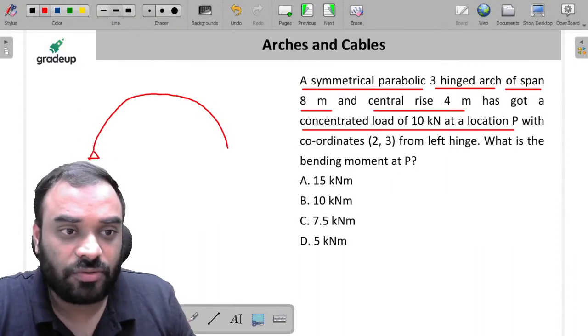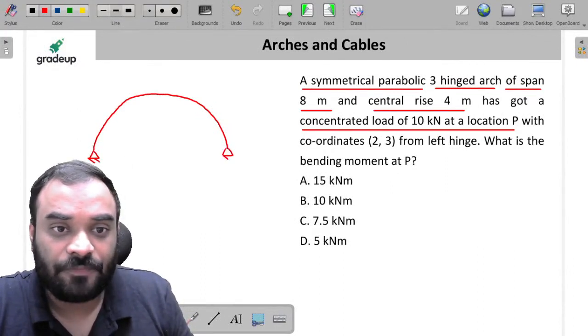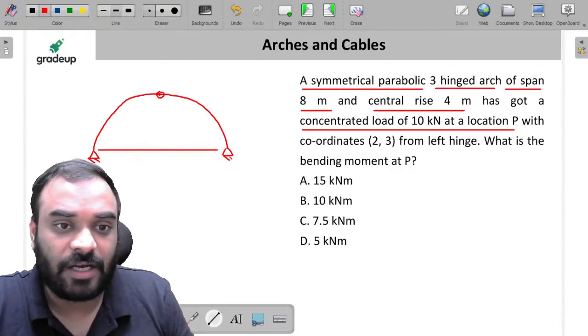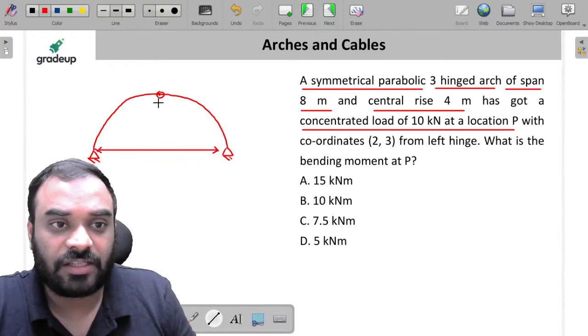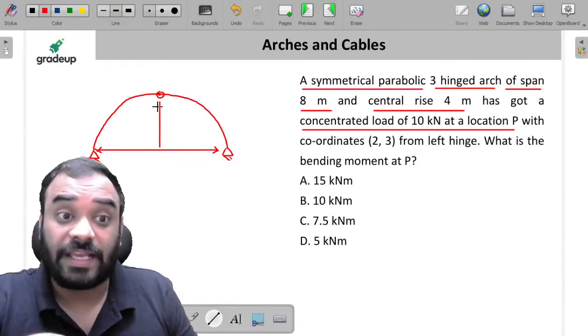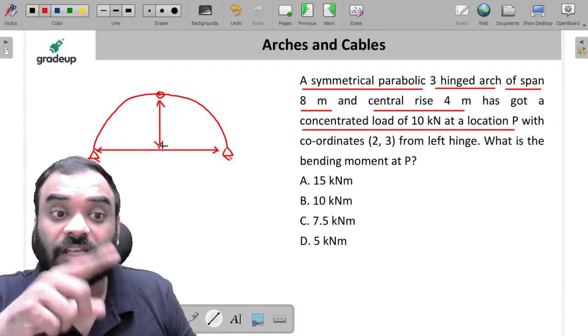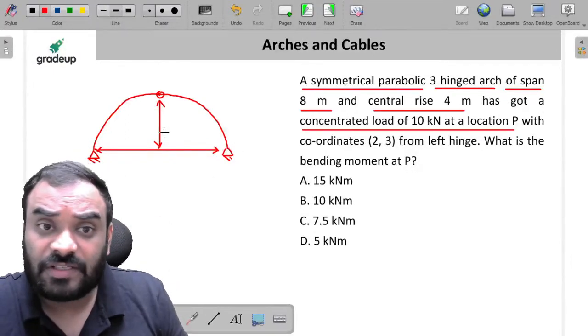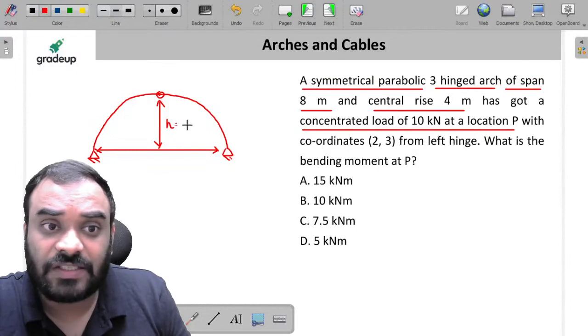And it is a three-hinge arch, a three-hinge parabolic arch. Okay, sir. Now this is our span, my dear friends, which is L, and this one is our central rise. In a cable it is called dip, and in an arch it is called rise. Our central rise is equal to h, and h is equal to how much, sir?